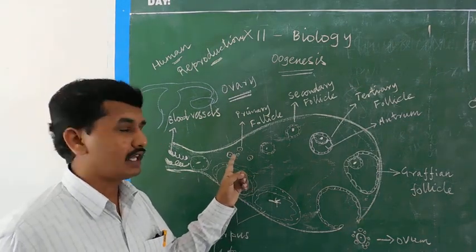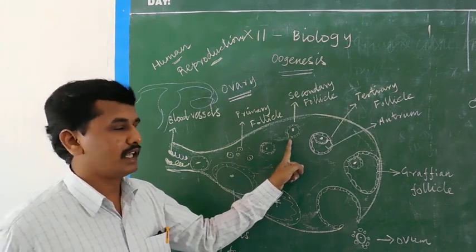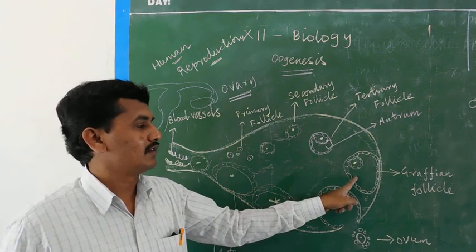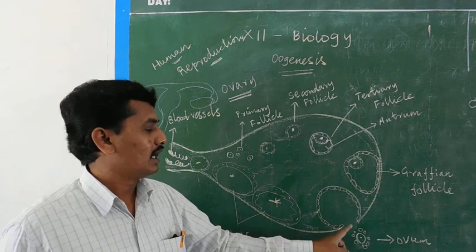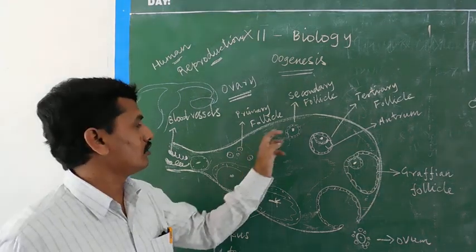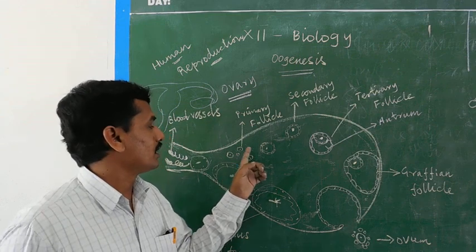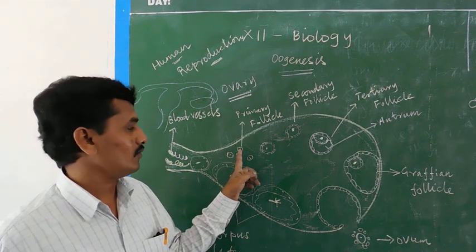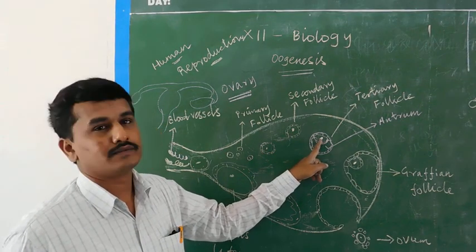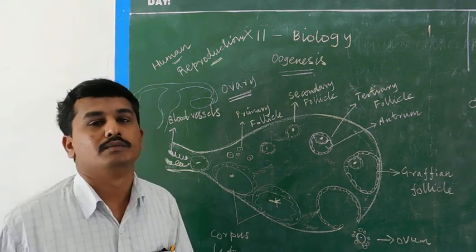You see the structure inside; the outer structure collectively is known as the primary follicle, then the secondary follicle, and after development it is converted into the tertiary follicle, and after development into the Graafian follicle, and after the Graafian follicle the ovum is released. So totally it is known as follicle: primary, secondary, and tertiary follicle. Inside the follicle, this dot is the primary oocyte. Here also primary oocyte. Then the secondary oocyte develops into the ovum.